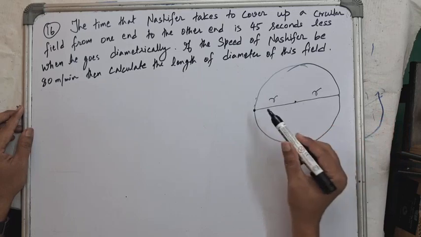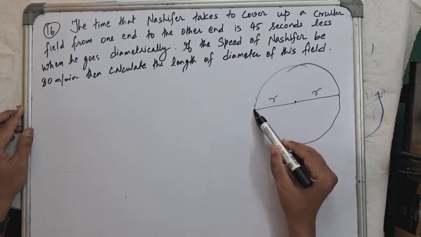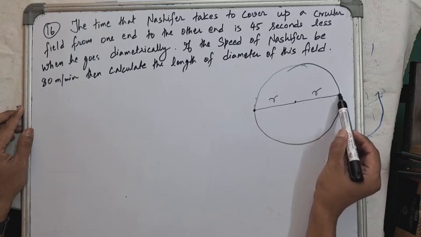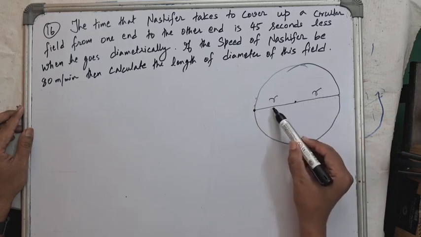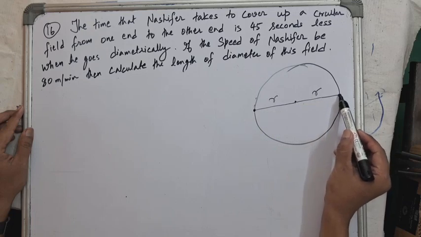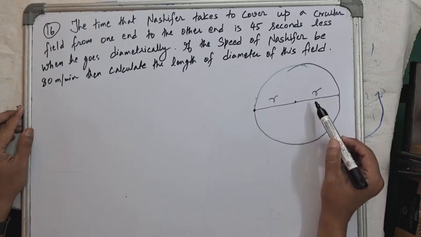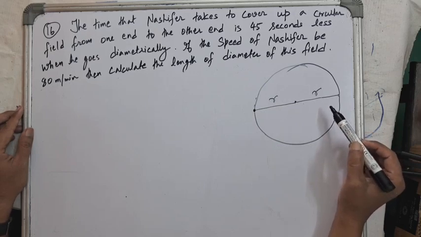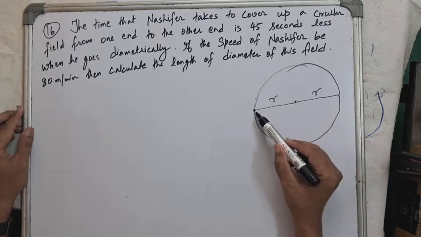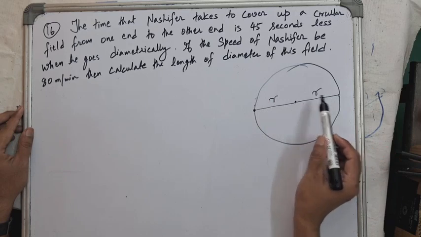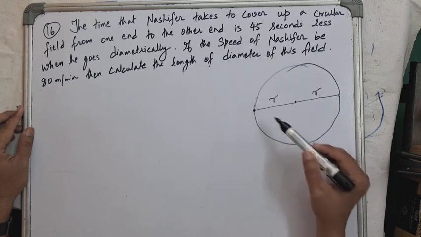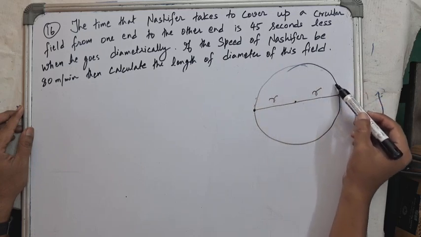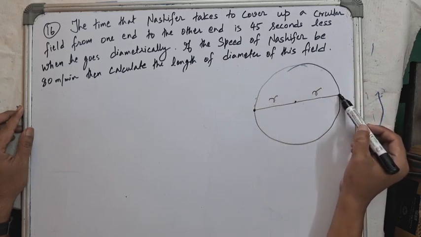Now, similarly, Lucifer walked along the diameter of the circular field and came to this point. In this case also, he took some time to travel the diameter. Now, according to the question, the time taken by Lucifer to cover this diameter is 45 seconds less than the time taken by Lucifer to cover along the edges of the circular field to reach this point. I hope you got this.